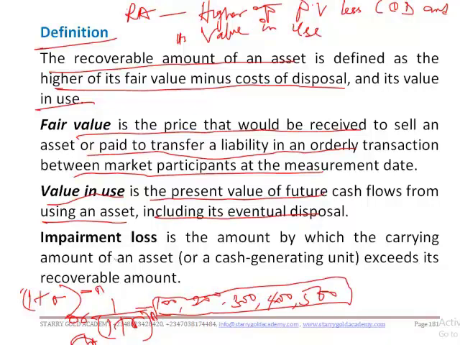Are we together? So impairment loss is what? It is the amount by which the carrying amount of an asset or a cash generating unit exceeds its recoverable amount. In other words, an asset is said to be impaired when the carrying amount of the asset exceeds its recoverable amount.